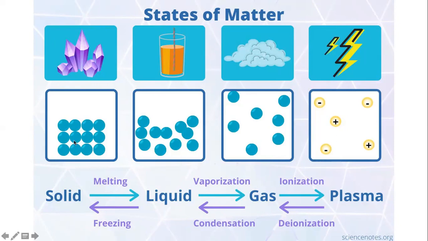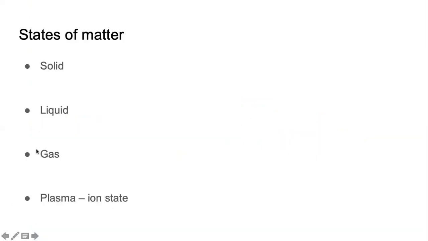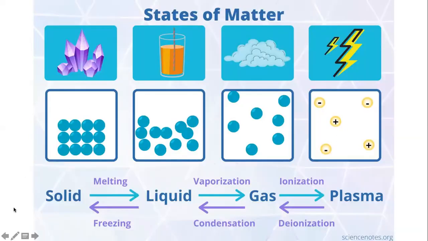It's a very good summary slide, which also tells us the names of the processes of change from one state to another. For example, when the state of matter changes from solid to liquid, it is called melting. Liquid to gas is called vaporization. Gas to liquid is condensation. Liquid to solid is freezing.